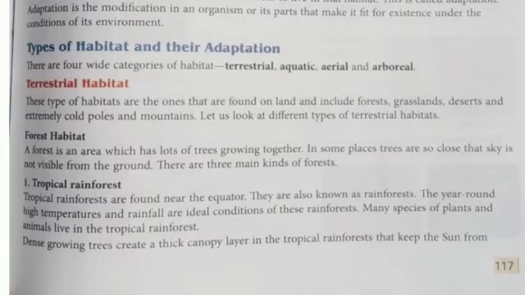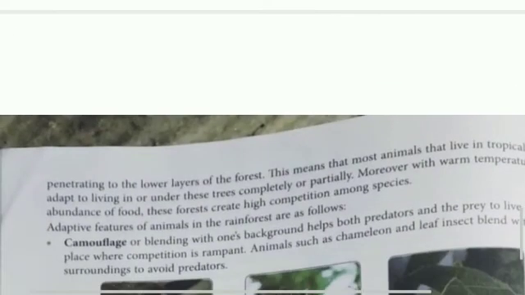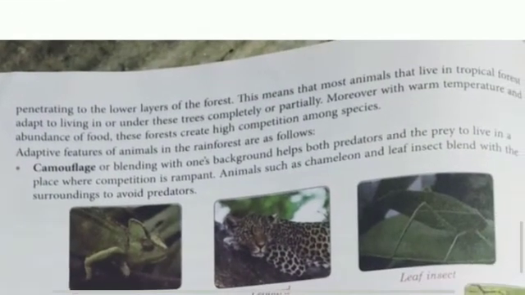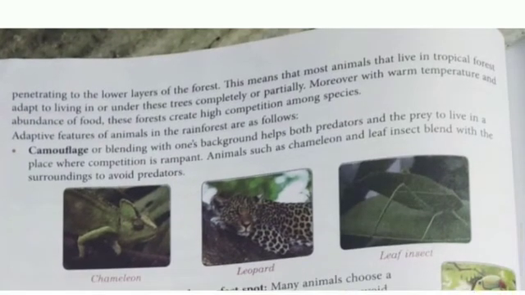Many species of plants and animals live in the tropical rainforest. Dense growing trees create a thick canopy layer that keeps the sun from penetrating to the lower layers of the forest. It is so thick that sunlight cannot penetrate down.